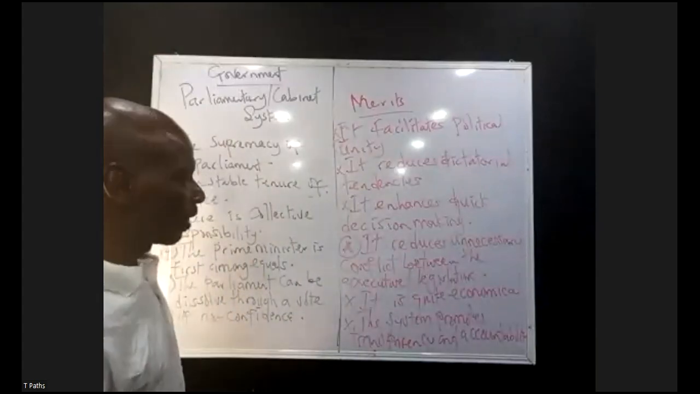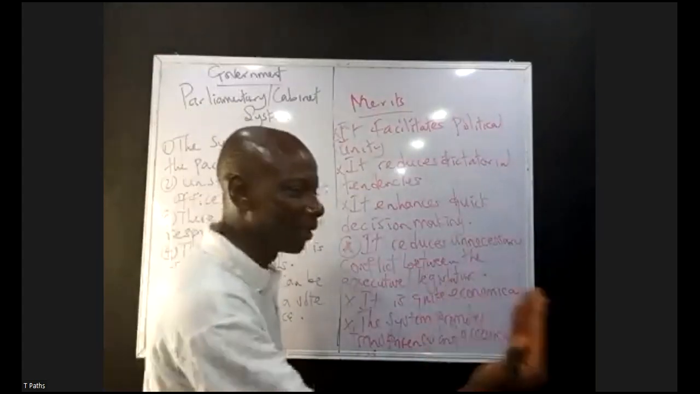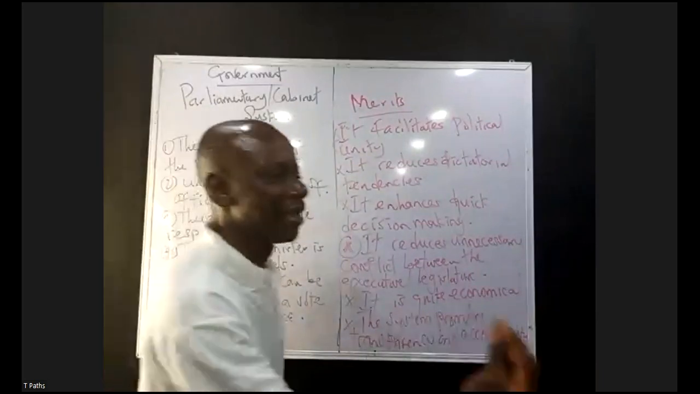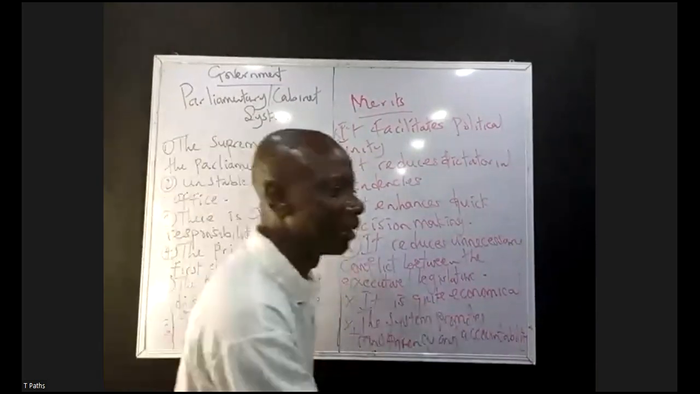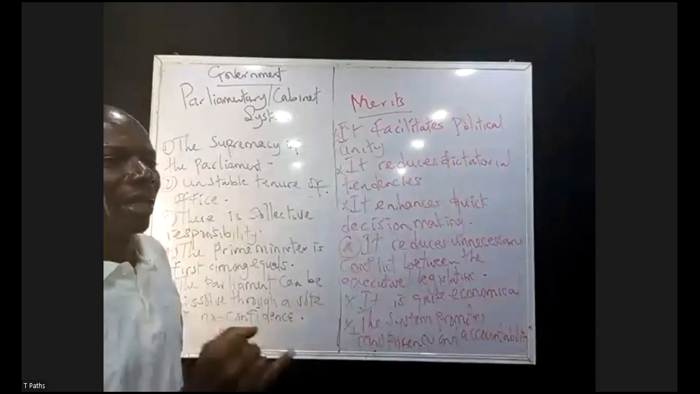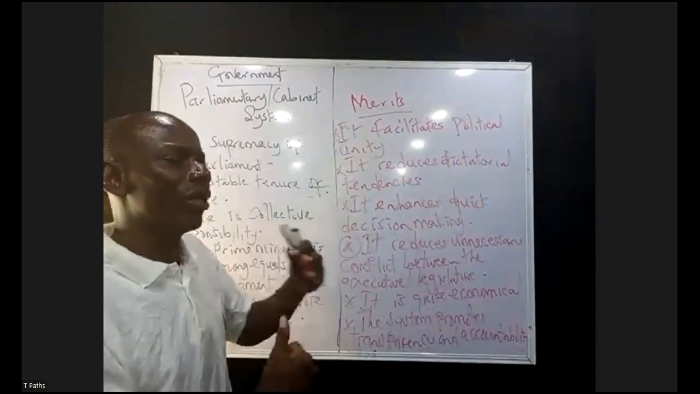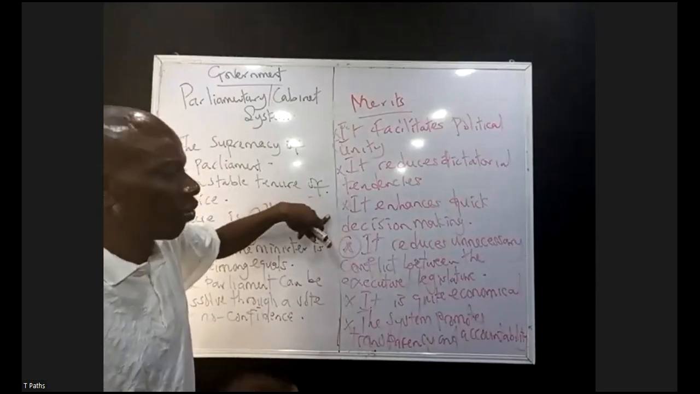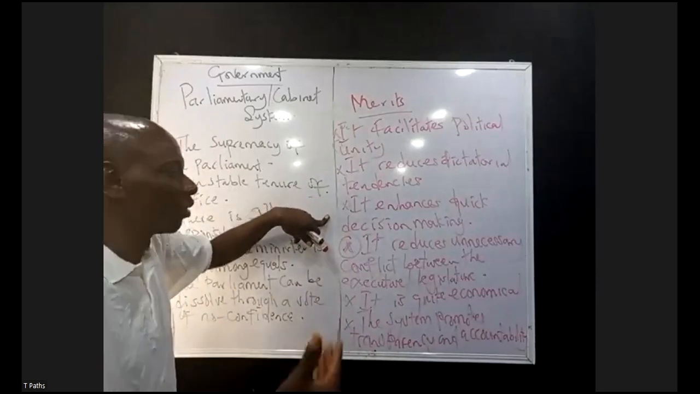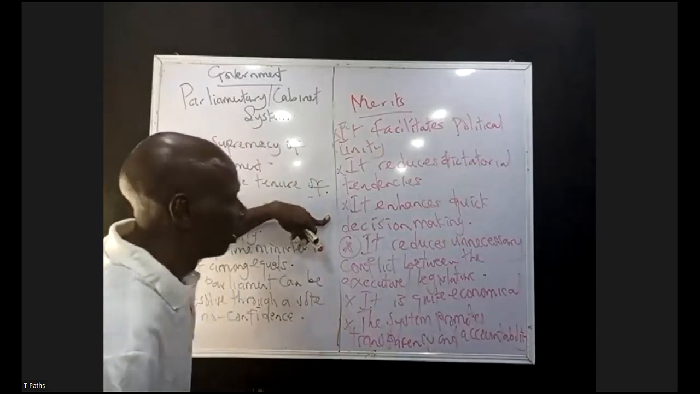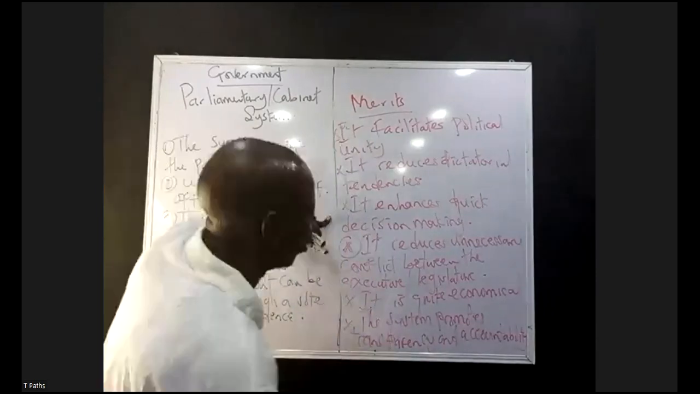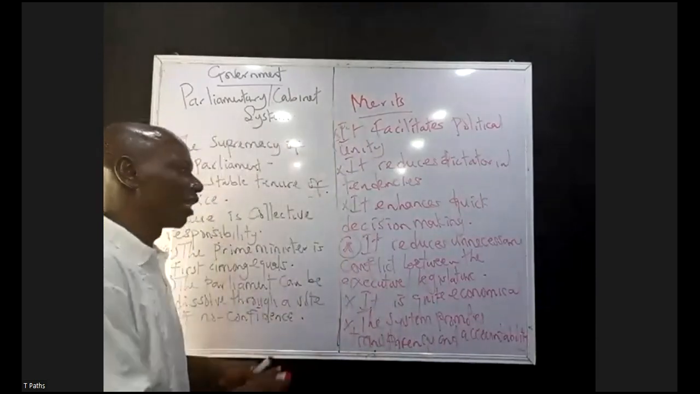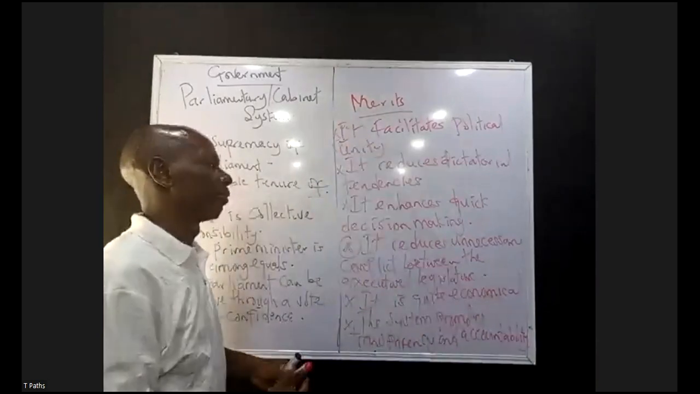3, it enhances quick decision making. Remember, in presidential system of government, we have 3 major organs. The legislature makes law, the executive implements the law, the judiciary interprets the law. And sometimes there is unnecessary rivalry. But in parliamentary, members of the executive are equally members of the legislature. Thus, it saves time and energy, and there is quick dispensation of decision making. So it enhances quick decision making. That's the plus.